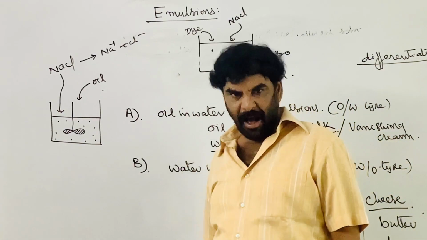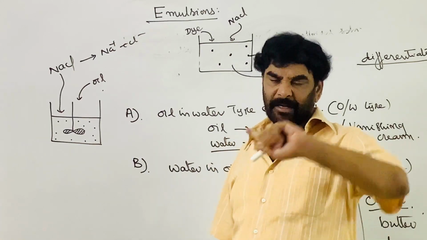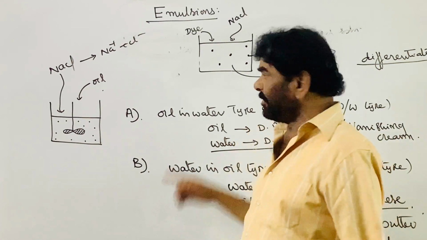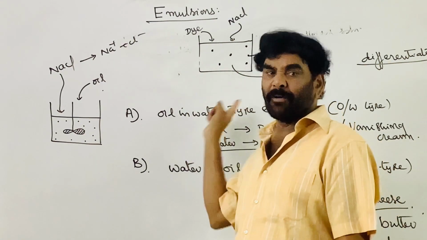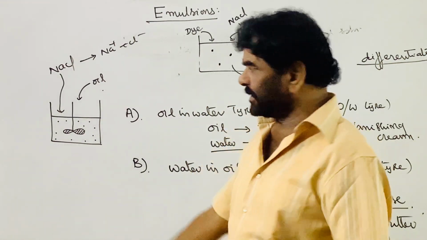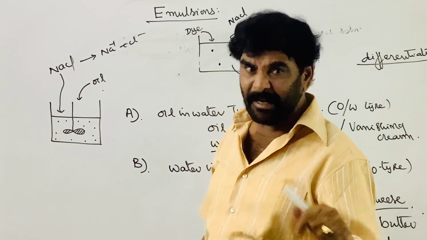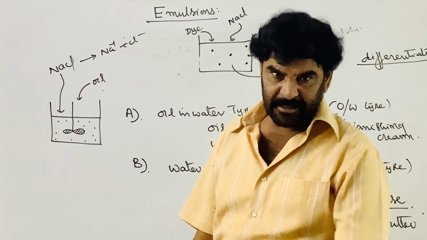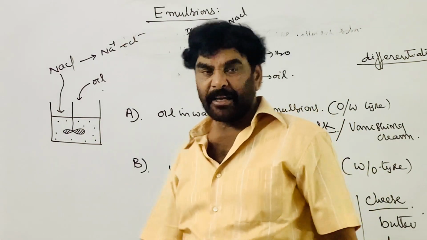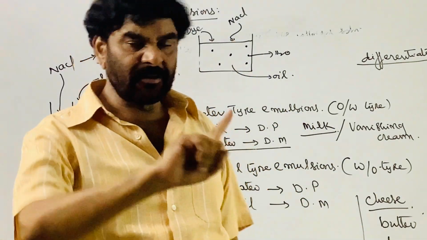You take the oil and add it to the oil in water type system, it will be separated, it will not mix, but oil will mix with the water in oil type colloidal system. Third one is electrolyte. If you add the electrolyte to the oil in water type, the conductance increases, whereas the same electrolyte added to the water in oil type, conductance will not change.